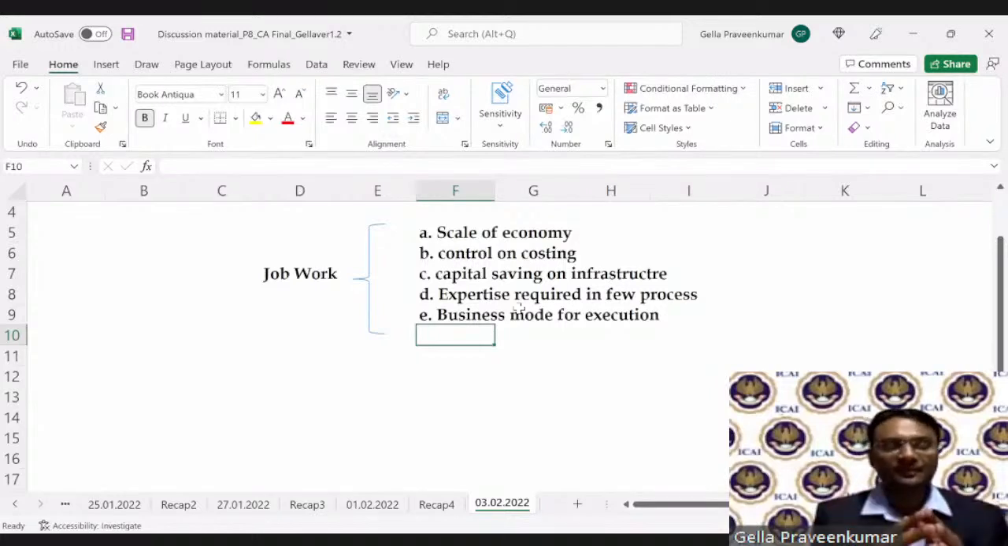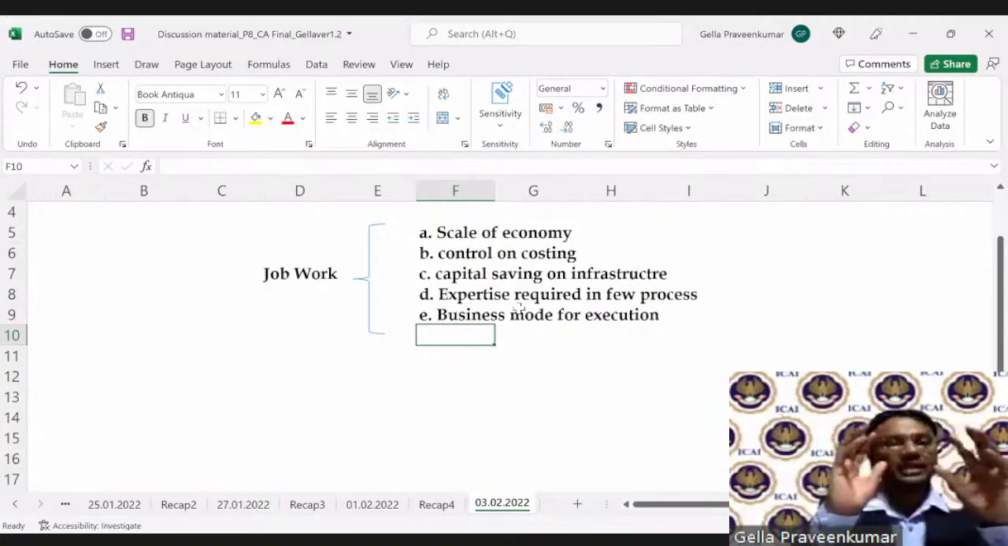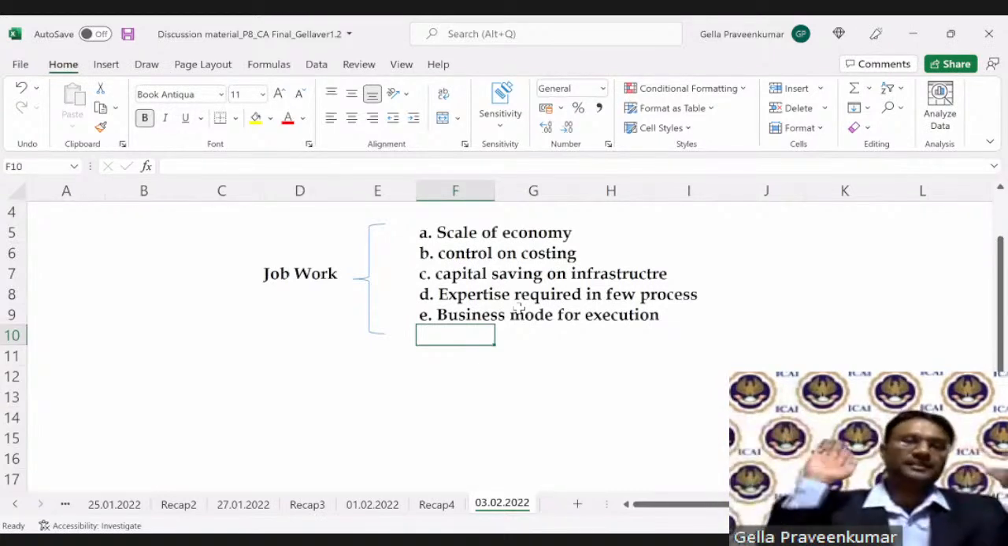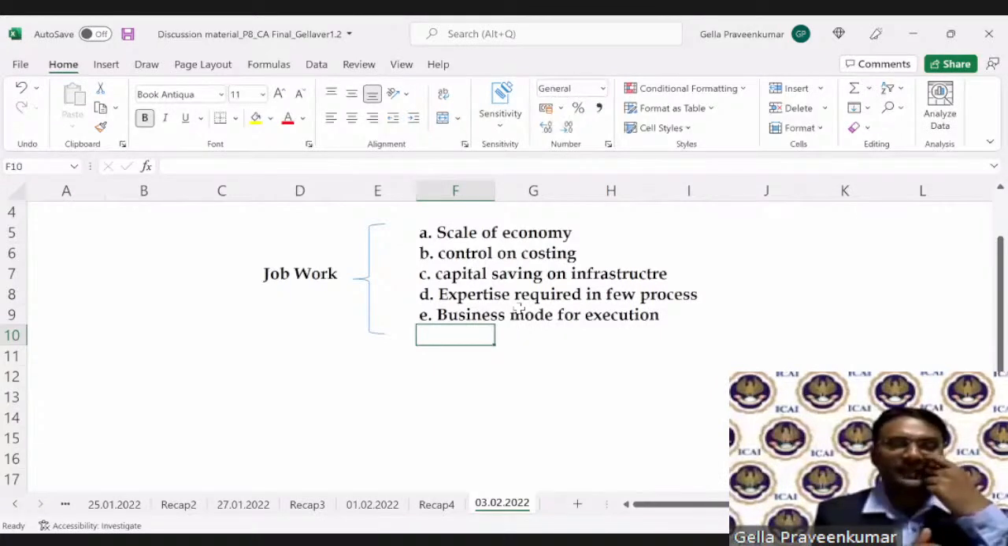Now, costing. The moment this particular division goes off, the salary of that particular division goes up. So it is a factor for a manufacturer to decide if I can save a cost if this activity I have outsourced to a job worker. Third, capital saving on infrastructure.